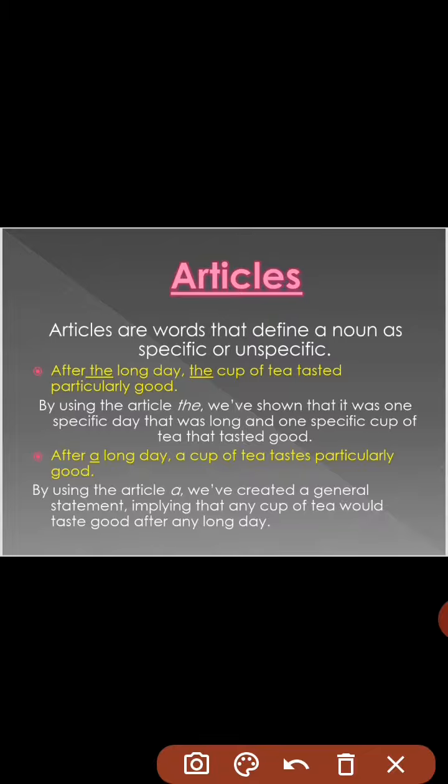Now the indefinite articles are a and an. After a long day, a cup of tea tastes particularly good. Now we are talking about any long day in which any cup of tea can taste particularly good. Now here the same long day is taken non-particular and the same cup of tea is taken non-particular or general. So this is the difference of the usage of the noun, the way we use it in the sentence.